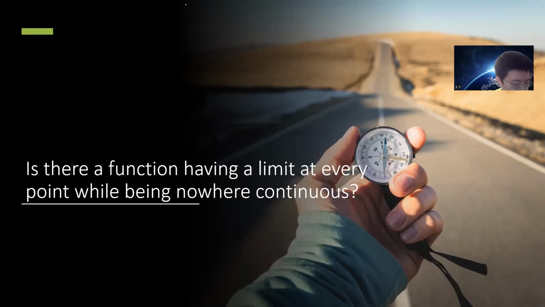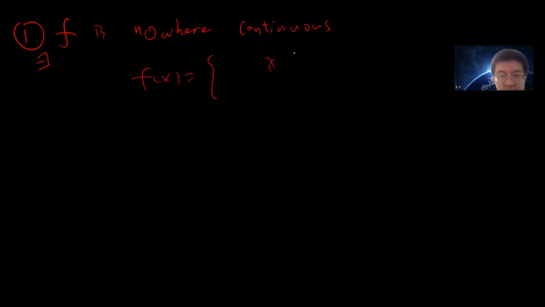So in advanced calculus, there are some weird functions. Probably the first function f is one that is nowhere continuous, and this is easy to construct. You just define f of x to be 1 if x belongs to the rational numbers and 0 if x is irrational. This is the Dirichlet function. You know that the rational numbers are dense in the real numbers, so this f is nowhere continuous.